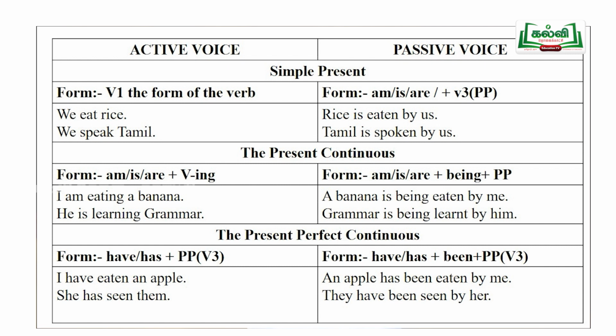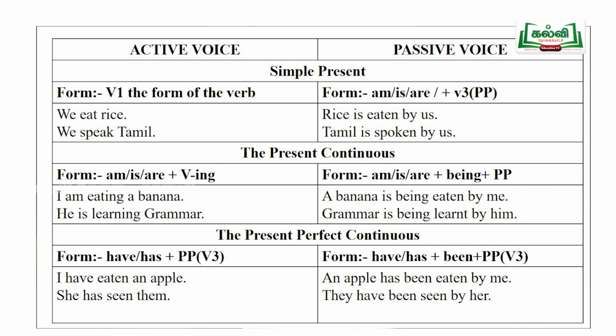Here, according to the rule, first bring the object to the subject place, that is Tamil is taken to the subject place, and we take the subject to the object place, that is we is changed into us and it is taken to the object place, and the verb pattern is changed. Here, what is the verb here? Speak.